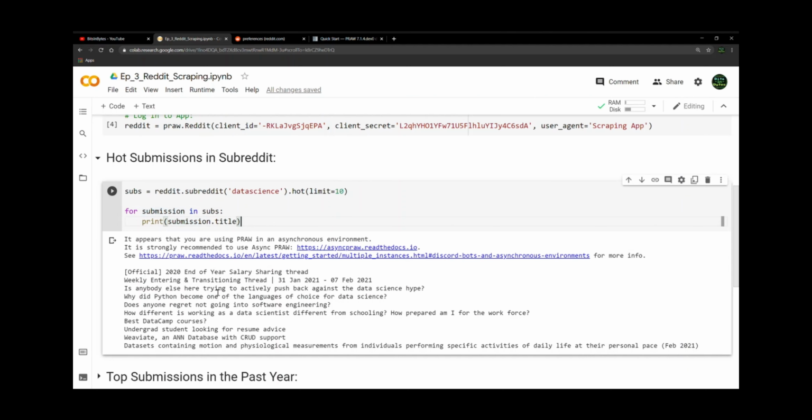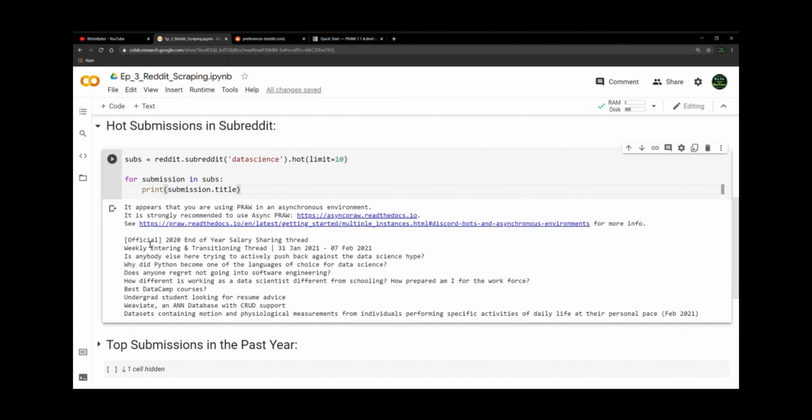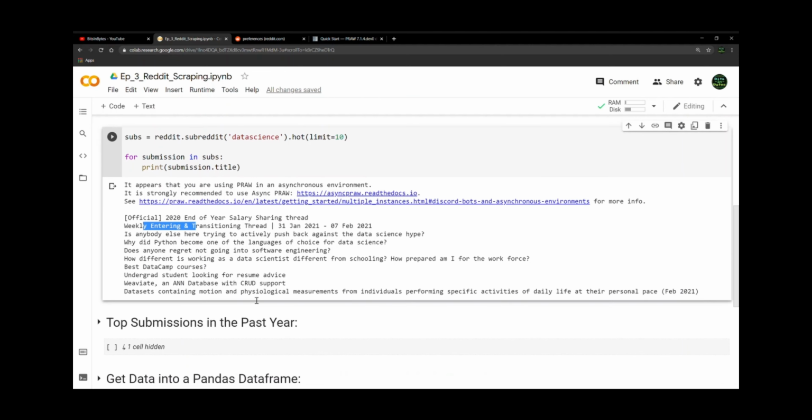And then you can see it prints out the top 10 hot submissions in the data science subreddit. So we've got a pinned thing here, official 2020 year-end salary, a weekly, probably another pinned thread. Why did Python become the language of choice? Best DataCamp courses. And there you go.